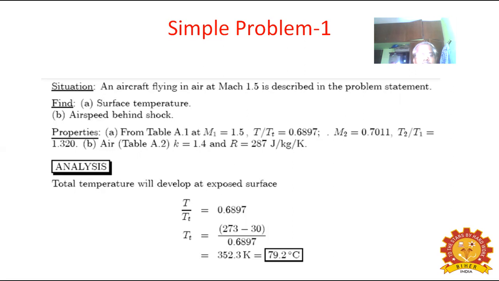Here, that is gamma, or here symbol notation K. Gamma value equals 1.4. R is the difference